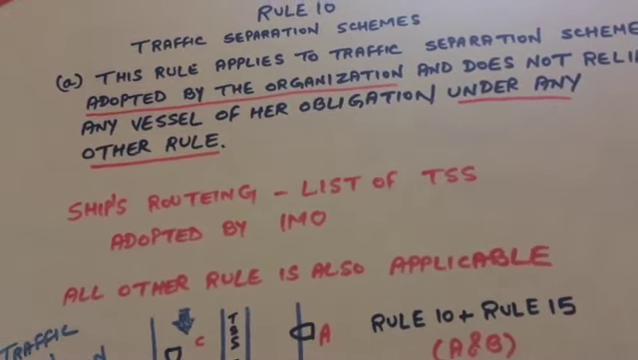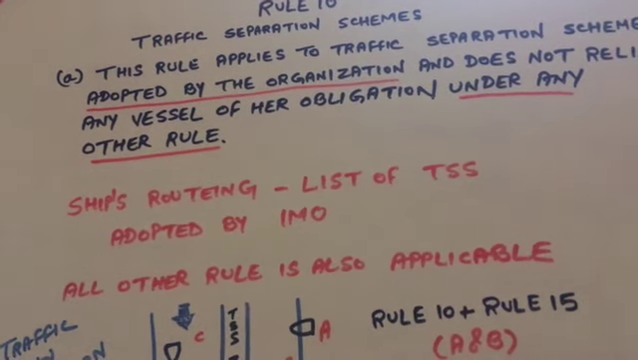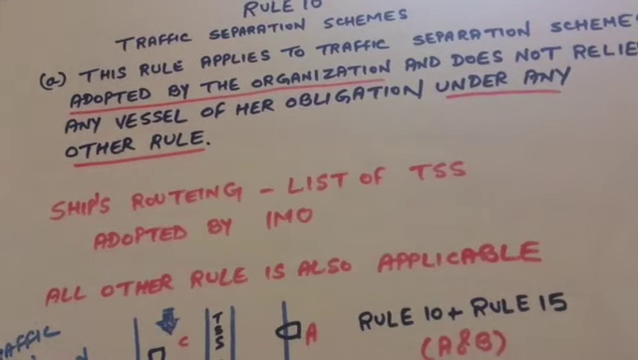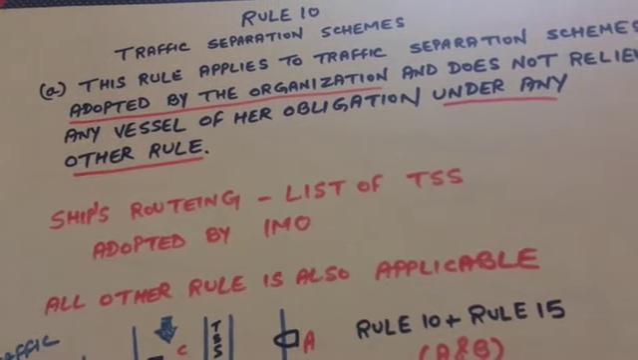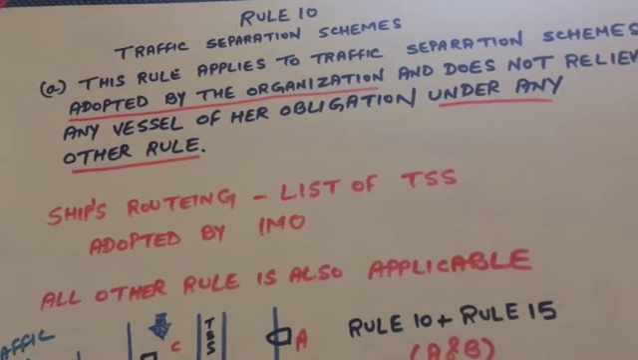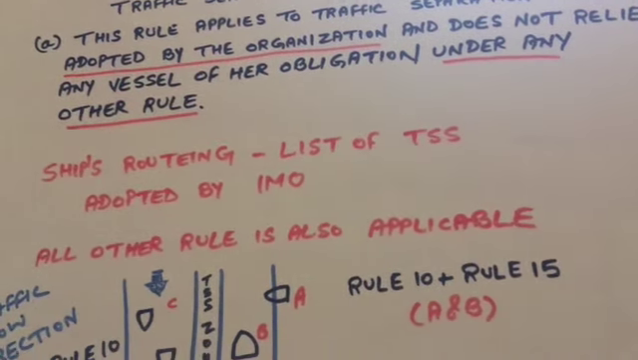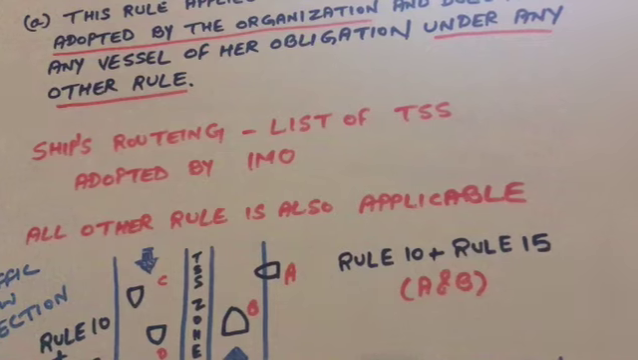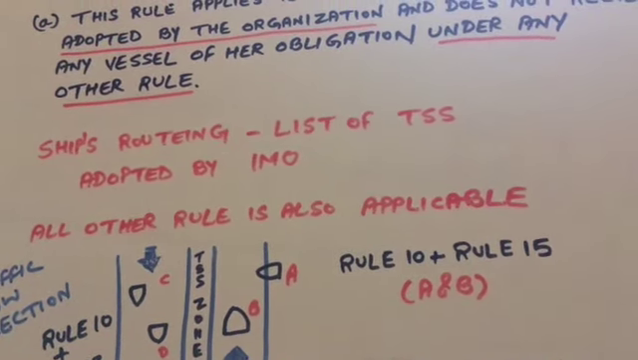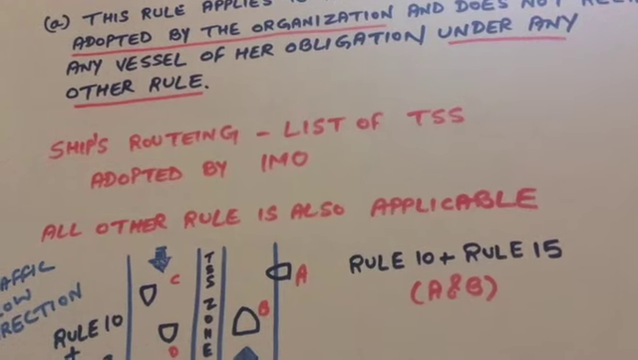So here in the ship's routing we will get the list of TSS adopted by the IMO, and rule 10A is saying that, apart from rule 10, any other rule which is applicable and relevant will also apply. Like in the case we have made, the TSS course of 000, where A and B are in a crossing situation, so rule 10 as well as rule 15 will apply.